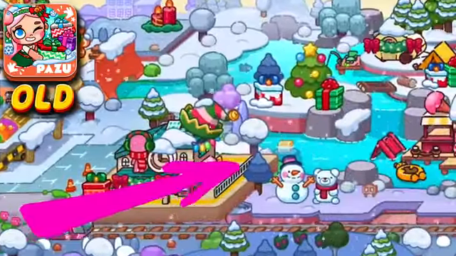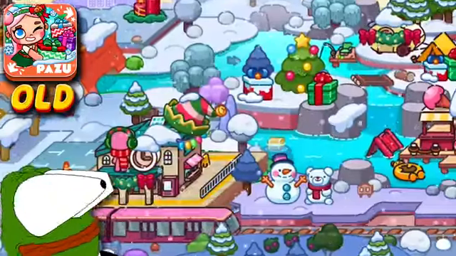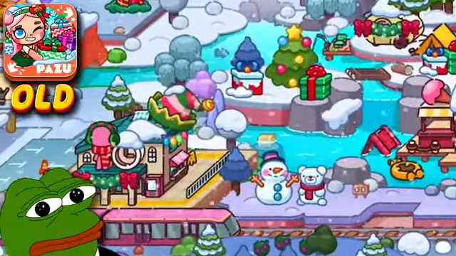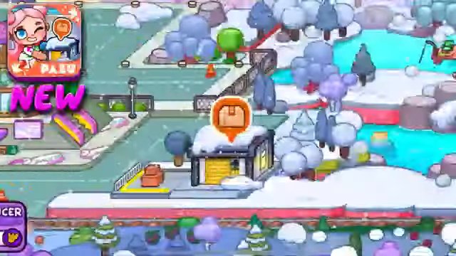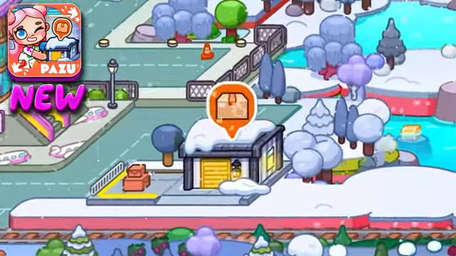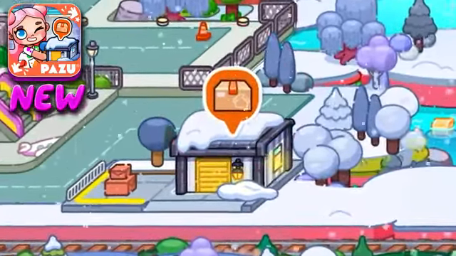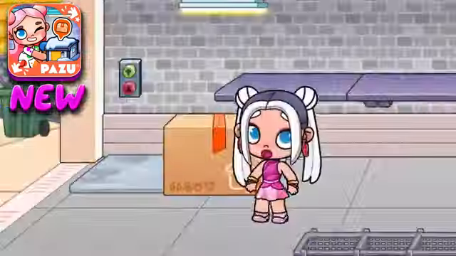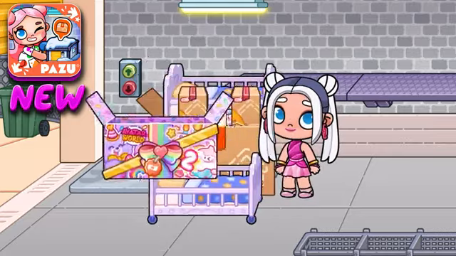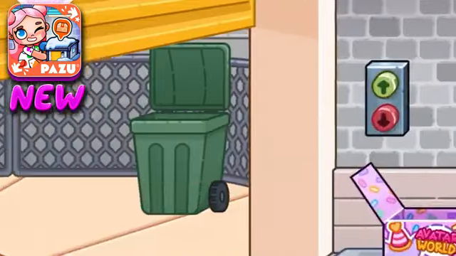The old version of Avatar World didn't have a warehouse, but it's a very important thing that makes the game process much easier. In the new version, the warehouse is to the right of the airport, and it seems that a large box of things is waiting for me in it. But to be honest, I don't need them, and I'll just throw this big box in the trash.